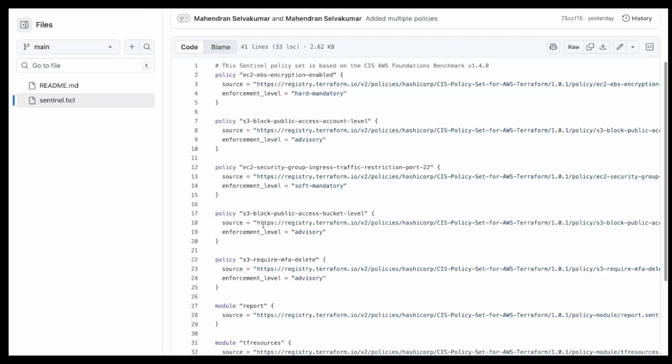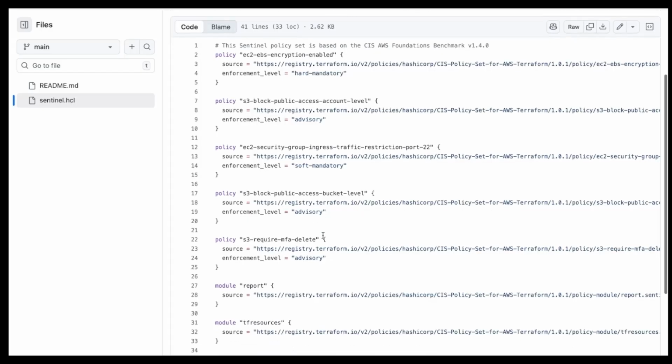So if you see, S3 block public access at bucket level should be configured with advisory, and S3 require MFA delete is configured with advisory.